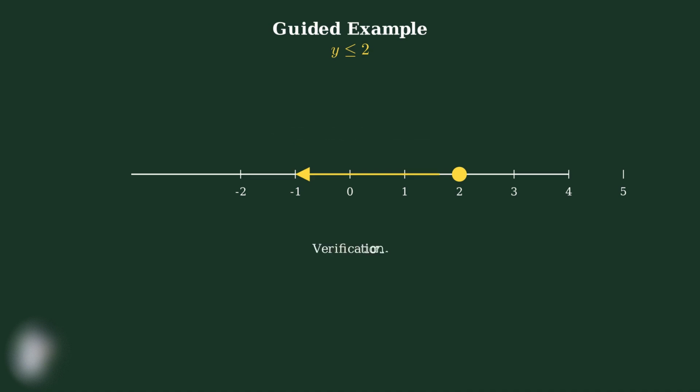We can verify our solution by testing values. For example, y equals 1 should work. 1 plus 3 equals 4, and 4 is indeed less than or equal to 5. Also, y equals 2 should work. 2 plus 3 equals 5, and 5 equals 5.